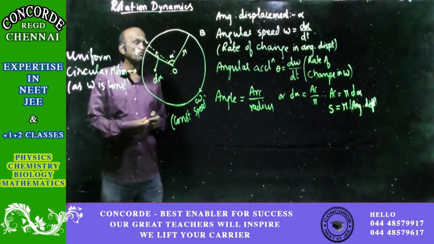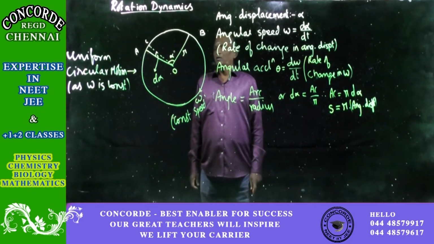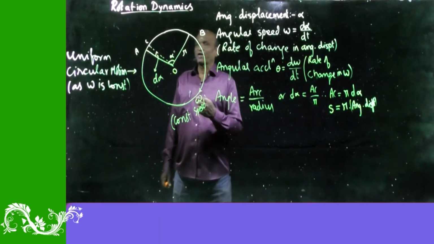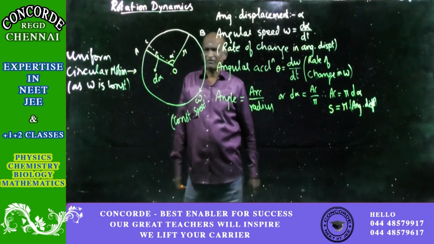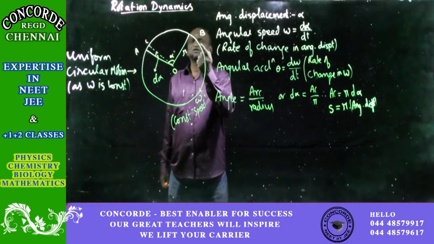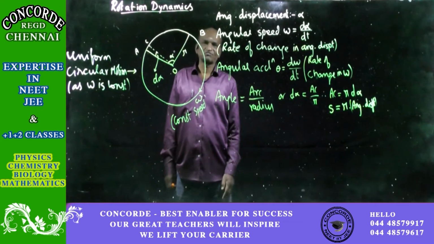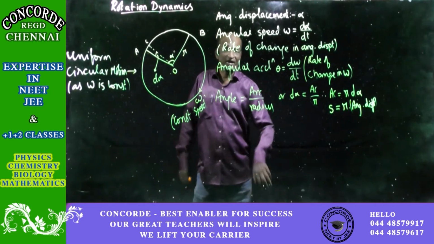Okay. So after this, if omega is constant, omega is the angular speed. If that is constant, we know when velocity is constant, acceleration is 0. So when the speed is constant, in that angular direction, acceleration is 0. Acceleration 0, but still acceleration is there.